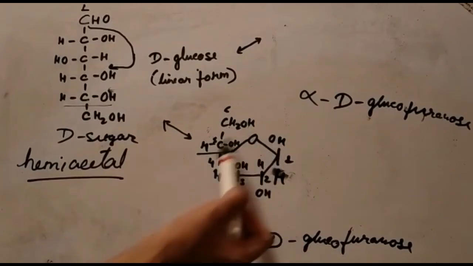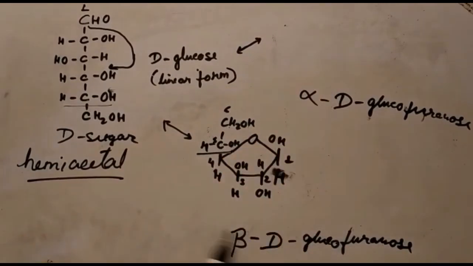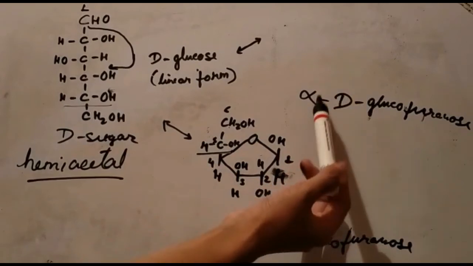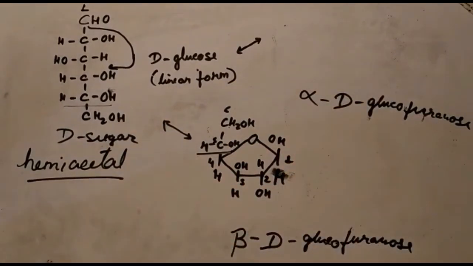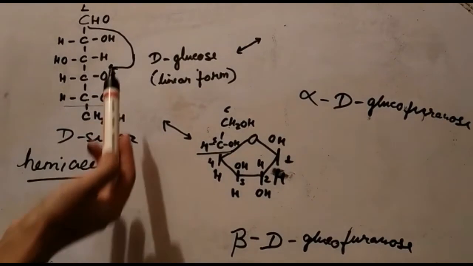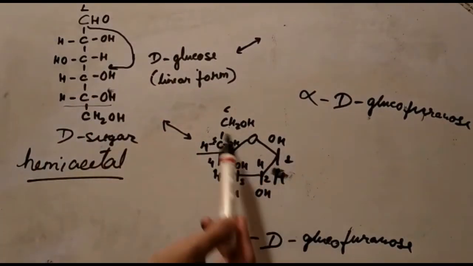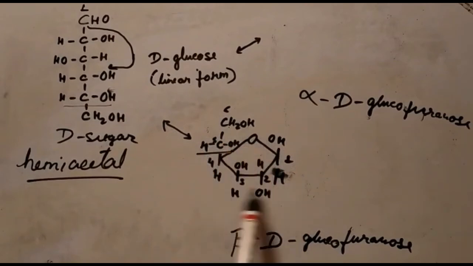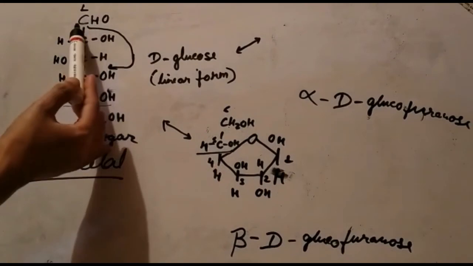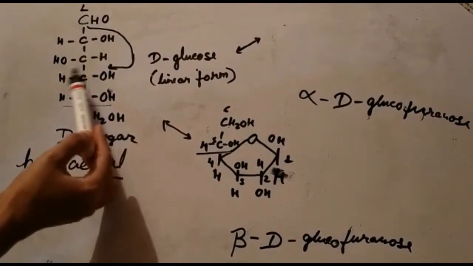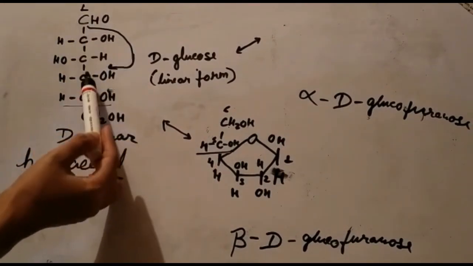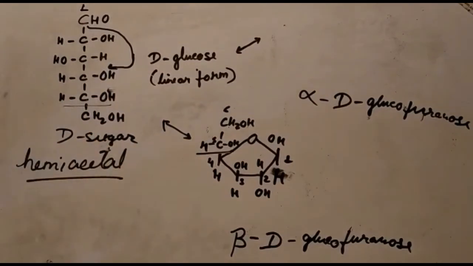So the same structure you can show here for the alpha D glucofuranose, where this OH group will be on the opposite side, and everything will be the same. So furanose rings are formed when the aldehyde group attacks the OH group at carbon number 4 of the glucose chain molecule.